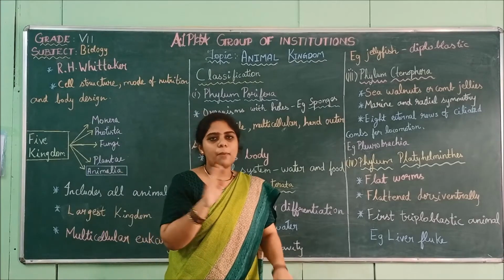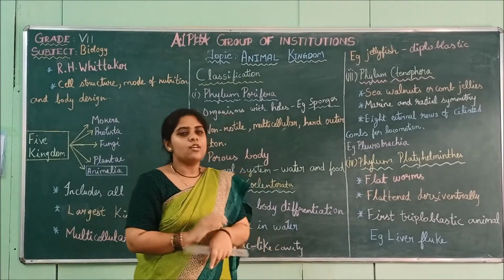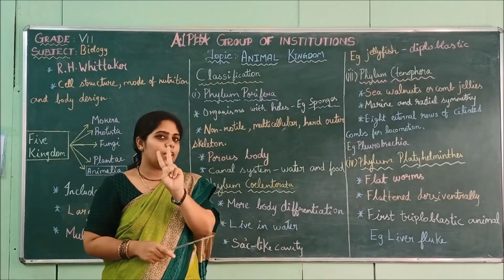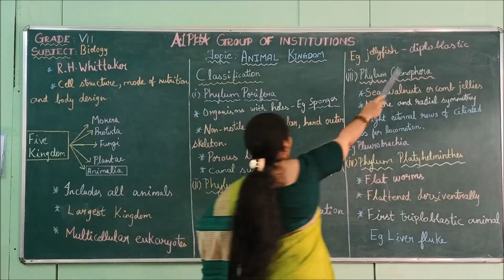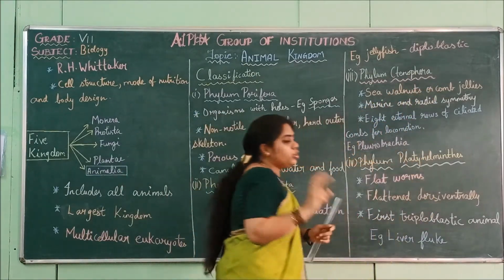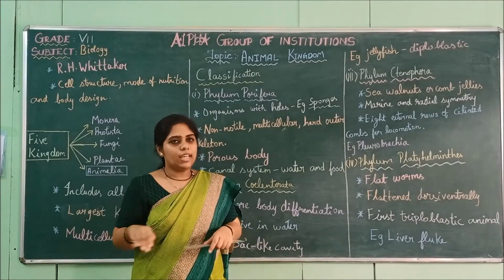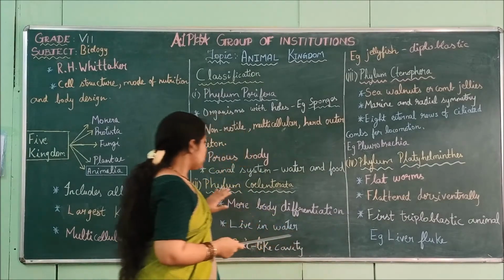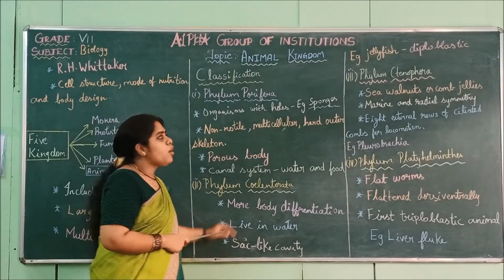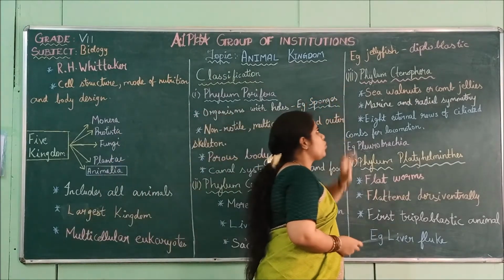So two layers are present. Diplo, di, means two. So diploblastic means two layers are present, that is, the ectoderm and the endoderm. So these are a few characteristics of phylum Coelenterata.